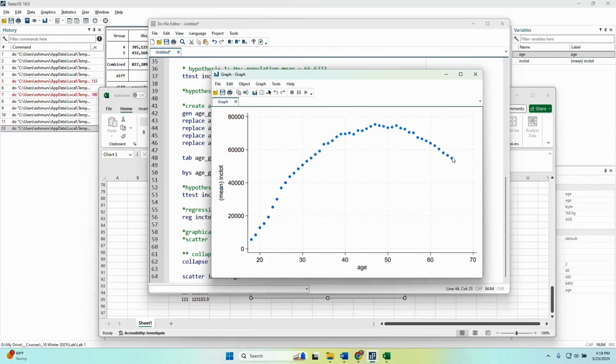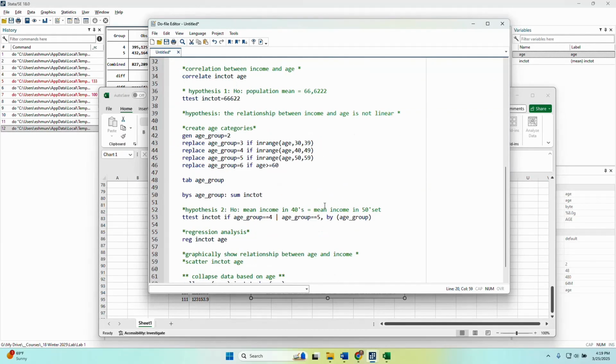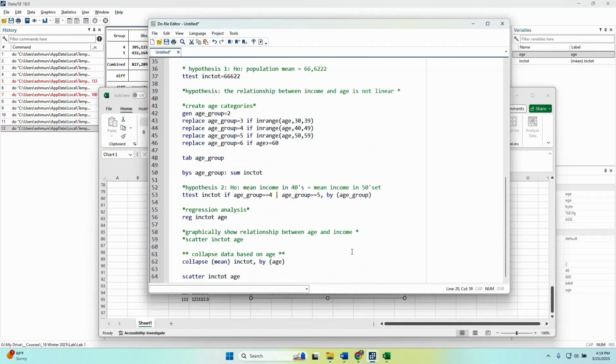So now in my paper, I can add my conclusion about what I conclude based off of this question of what is the relationship between age and earnings. Based on my analysis, I would argue that that relationship is nonlinear, even quadratic, and it is not a linear relationship. I hope this gives an example of how we can use STATA to clean data, to analyze data, to help use data to answer a question or inform us on an interesting topic.